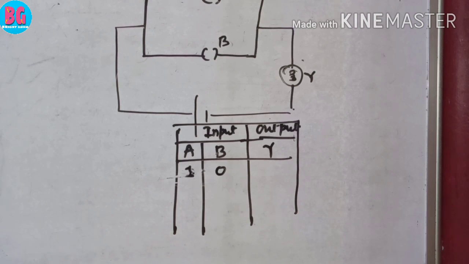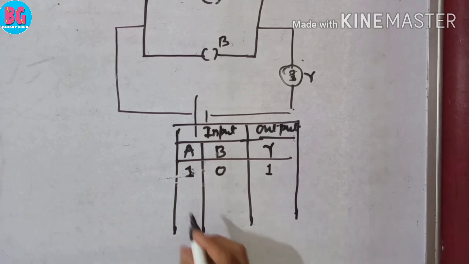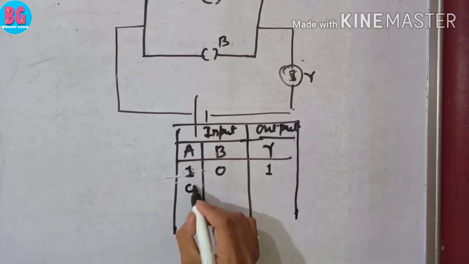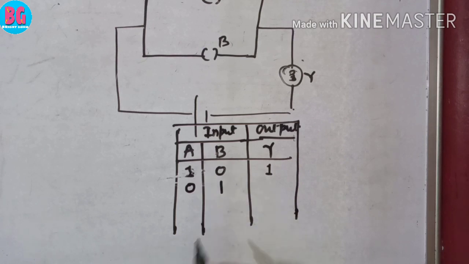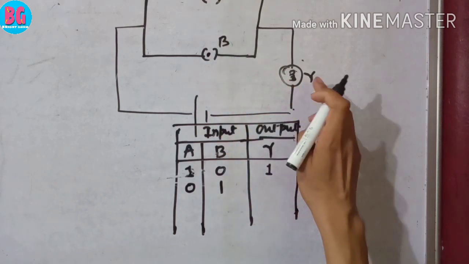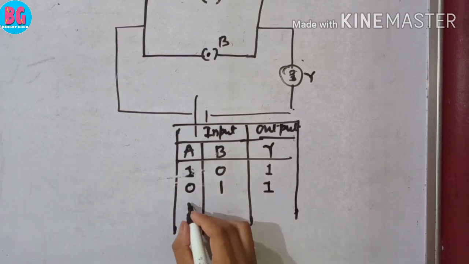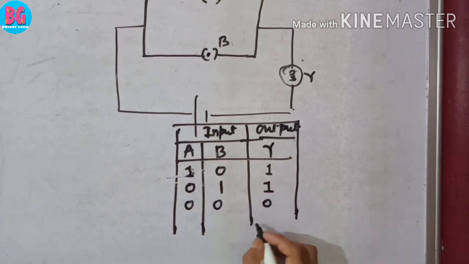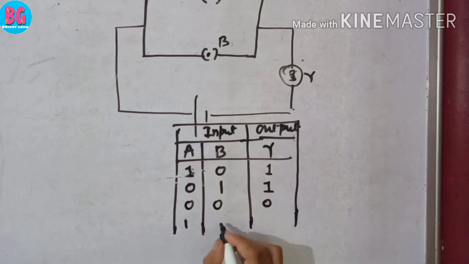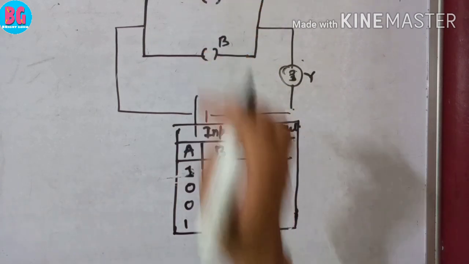The glowness of bulb is denoted by notation 1. If A is 0 and B is 1, means A is off and B is on, then bulb also glows. That is 1. Both are off, 0. Both are 1, then 1. Only output 0 is possible only when both A and B switches are off.